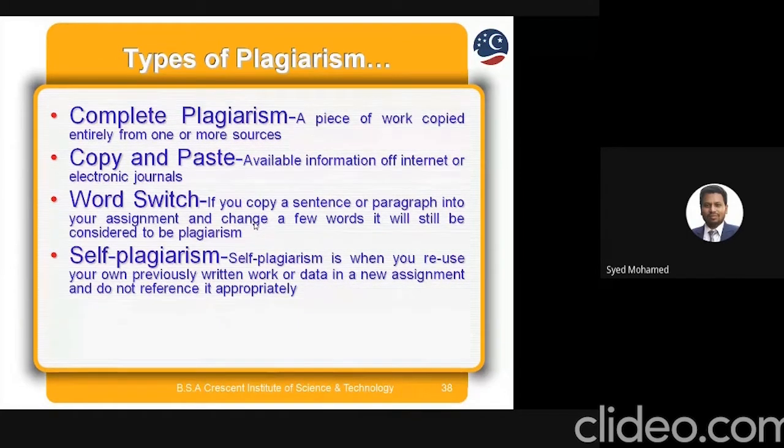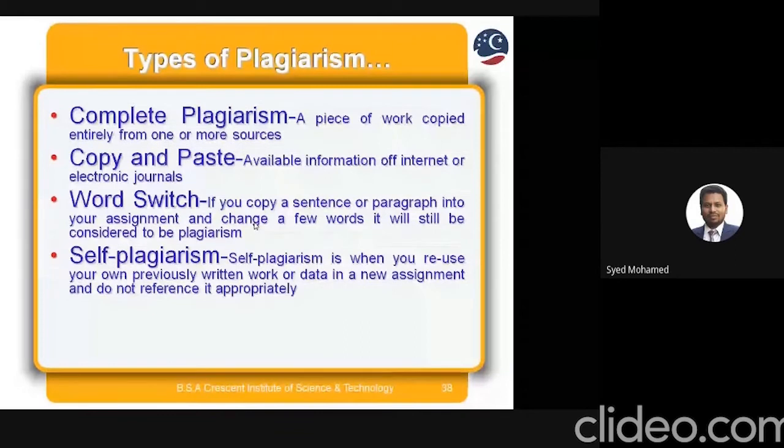You can attach this with the paper. That is also one of these plagiarism. And if you copy a sentence or paragraph into your assignment and change a few words, it will still be considered plagiarism. That's why I have shown these some examples. And one more important thing is self-plagiarism.